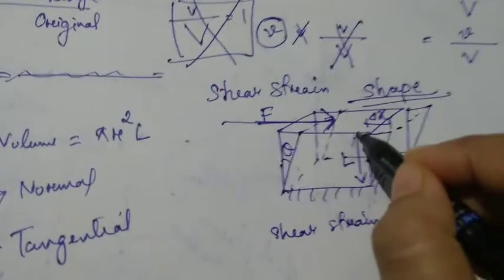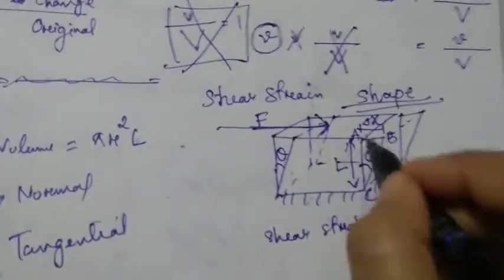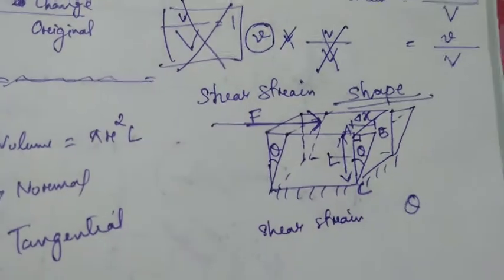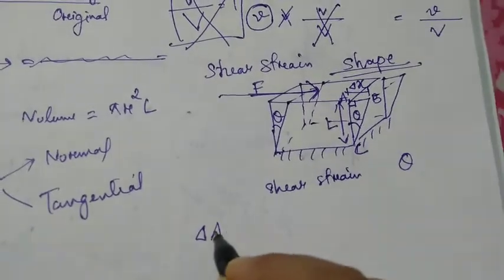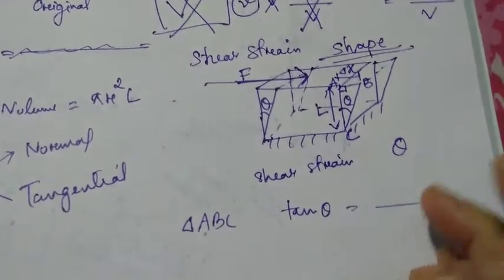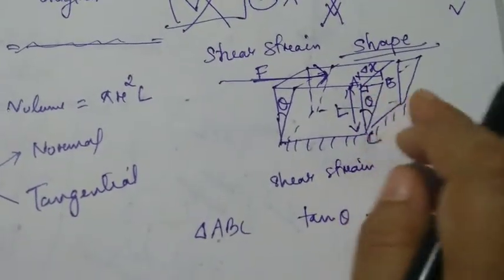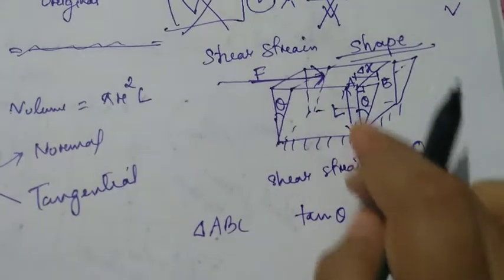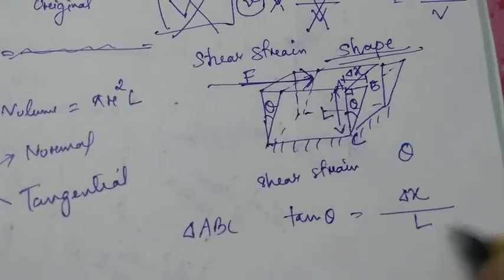Now if you consider this triangle, if I consider this to be A, B, C, so this is the right angle, isn't it? So tell me this, if I consider the triangle A, B, C, tan theta is nothing but what? Perpendicular by base. This is a base, and this is a perpendicular. Perpendicular means del x, and this is a base.